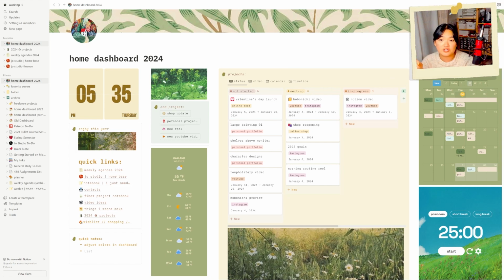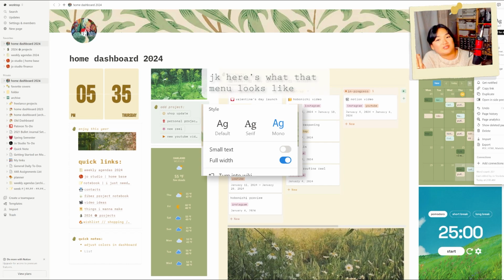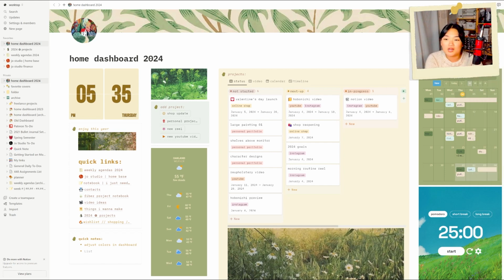It's a blank page, you can see right here, blank page with the mono style just because I like it, and I like typewriter, I like vintage. It gets me good. And the full width. That's it. That's all of the settings that I use for this page. And then I have just dragged and dropped widgets and embedded sites and images into this as well. And one of the things that I have embedded is a database.